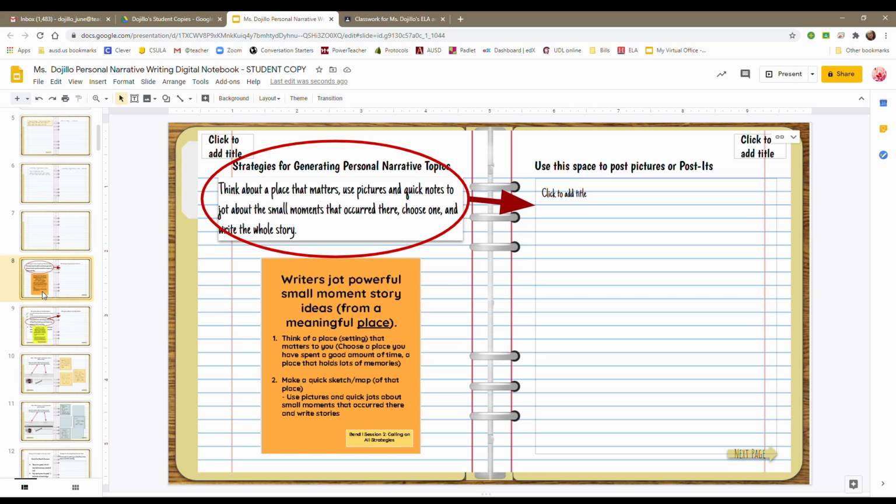So in this space, on the page where the arrow is pointing you to, where you click to add the title, this is where you can list places to you that matter. You can also import pictures. You can use post-it notes, digital post-it notes, to jot down small moments that occurred in places that matter to you. And then I want you to choose one. So highlight one, and then write a story on that one.